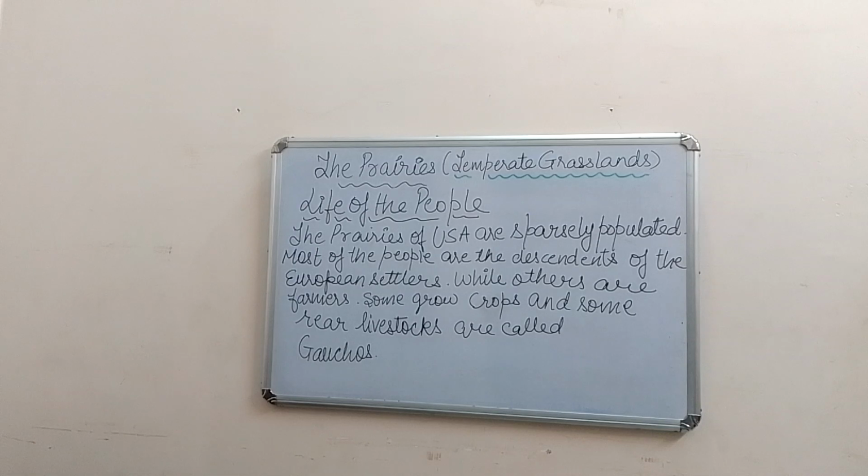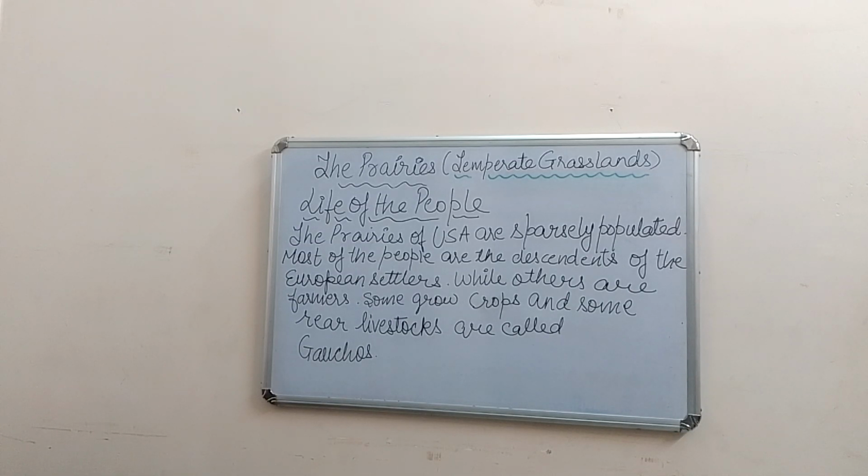We also learned about the location of the different grasslands, that they lie between the Tropic of Cancer and the Arctic Circle, whereas the Tropic of Capricorn and the Antarctic Circle.